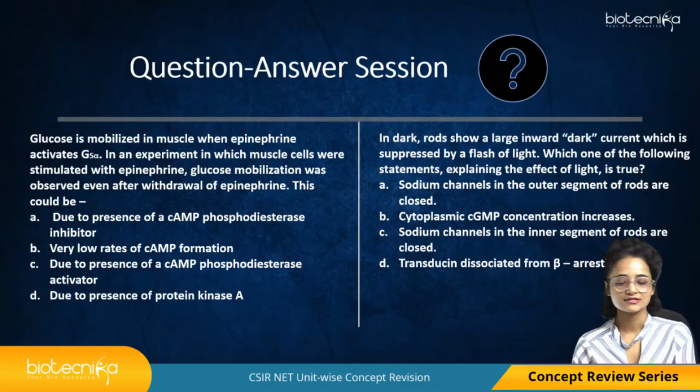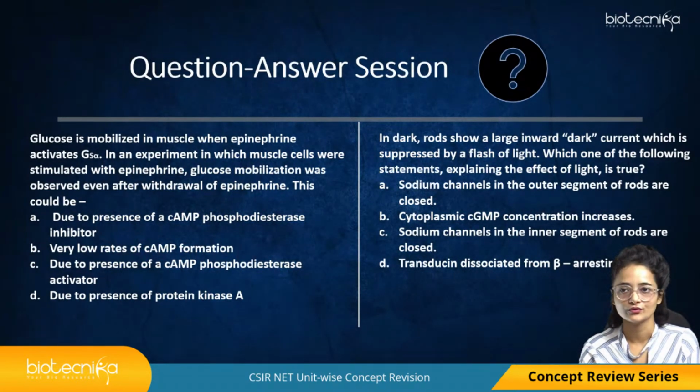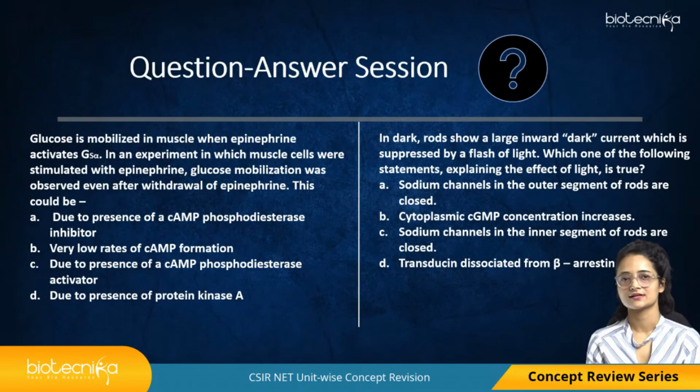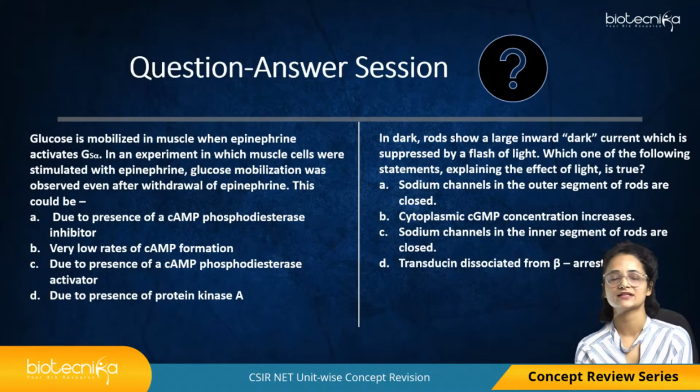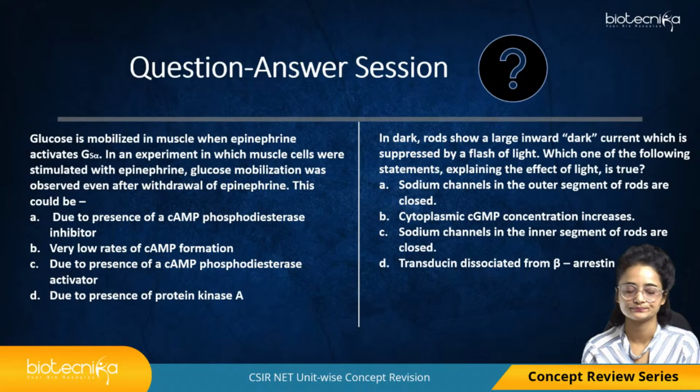Here are the question answers. These are the two questions that I've picked up. Both of these questions have come in your CSIR NET paper. So this is a kind of homework for all of you. Tomorrow when I come at this particular time, I'll be coming up with unit 5, that is developmental biology. I'll be discussing some concepts with which questions majorly come in the CSIR NET paper. At that point we'll be discussing these questions, right? I hope all of you have understood and will go through your books and try solving these questions, right?